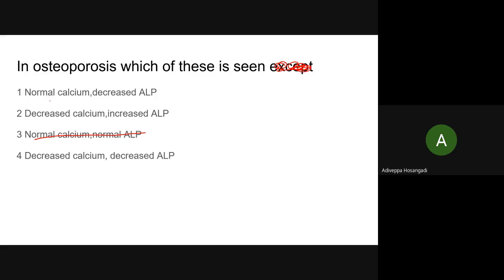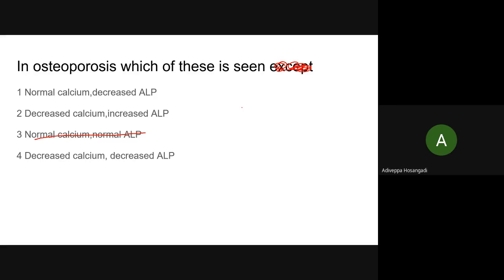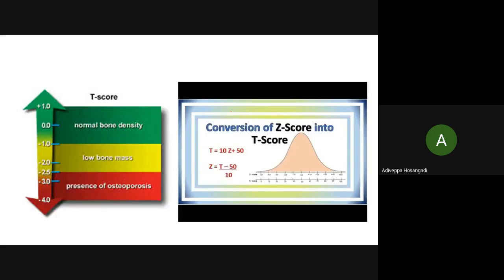So, is there any doubt? In osteoporosis, calcium and alkaline phosphatase are normal. Please remember that. So, I am coming to some interesting things about osteoporosis. Okay, osteoporosis, most common is primary, and then comes your secondary.